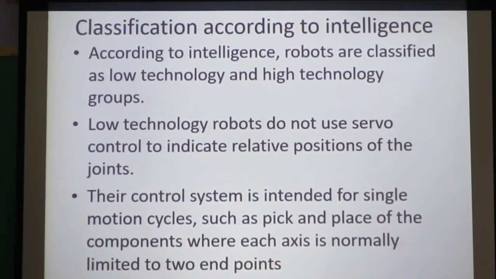So, to indicate relative positions of the joints, their control system is intended for single motion cycles such as pick and place of components. Pick and place means no sensing of the environment. So, it has just to pick and place. This is called the low technology robot. They don't have any servo control mechanism.